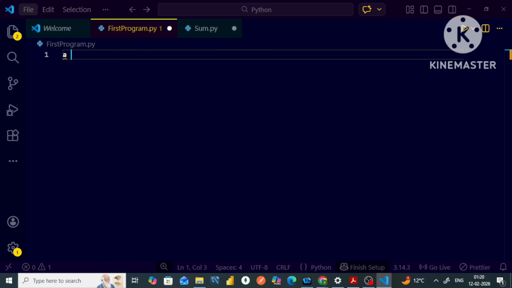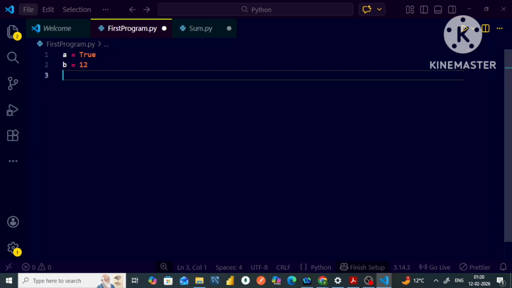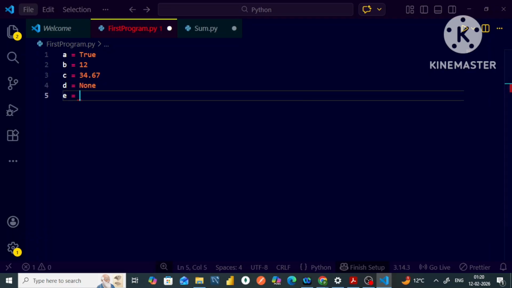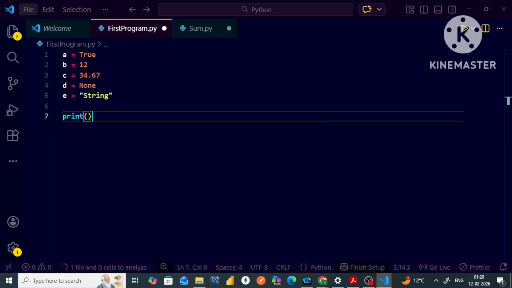Let's say A is storing simply a true value, B is storing 12, that is an integer value. C is storing 34.65, 67, that is a float value. D is storing a None value, and E is storing simply a string value. All right, so now I'm going to print this one by one.